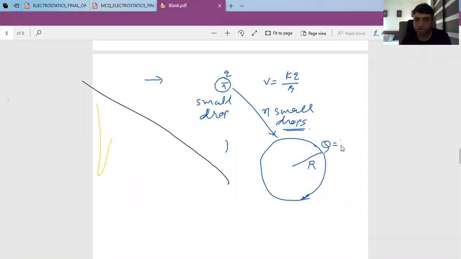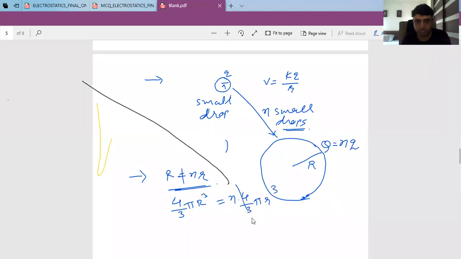Now remember, total charge will be nq. Remember, radius is not equal to nr. Here volume will be added. So new volume, that is 4/3 pi R cubed, equals n times the volume of a small drop. So 4/3 pi will get cancelled, and R equals the cube root of n into r.